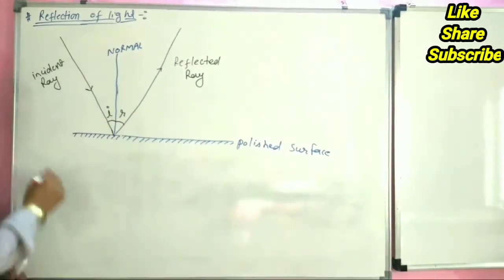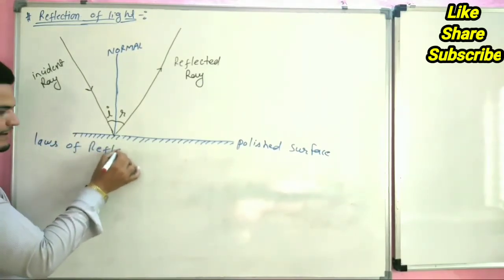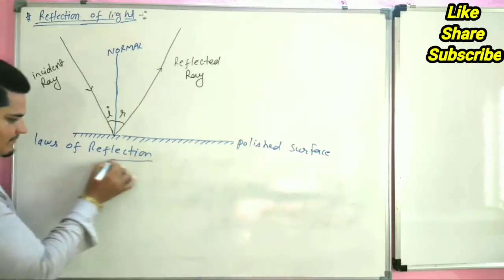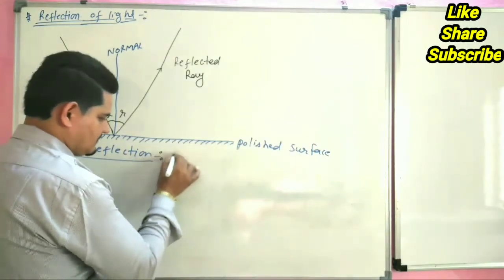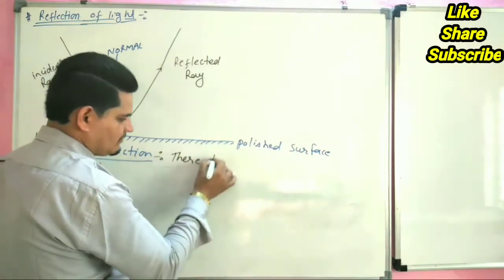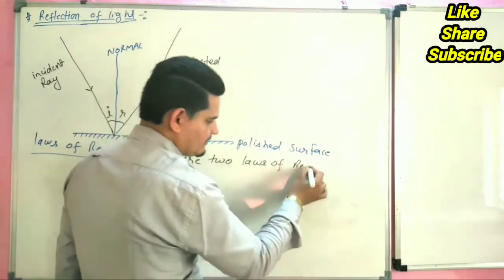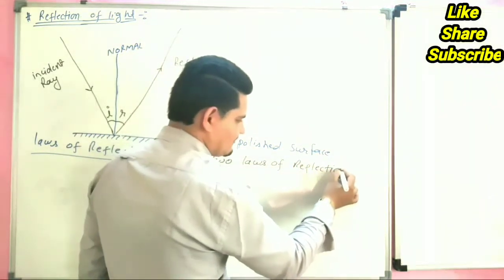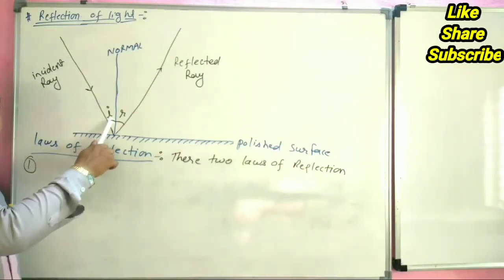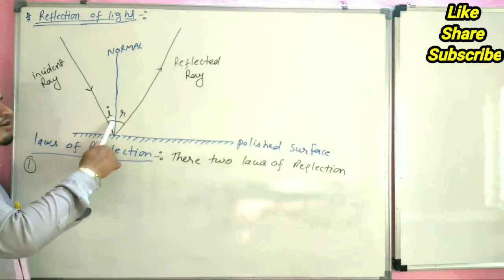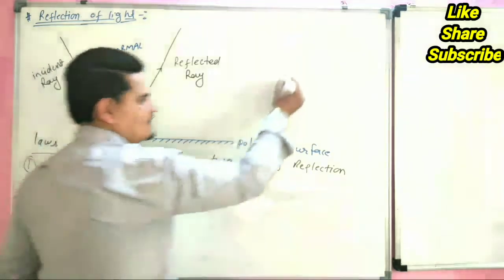There are two laws of reflection. First, the angle of incidence, I, is always equal to the angle of reflection. We can understand this with another diagram.